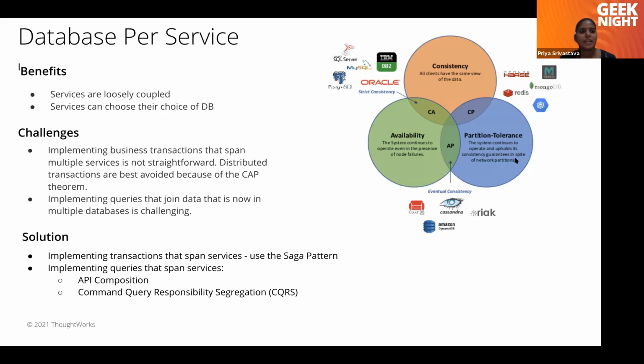So this is one of the challenges in the database per service pattern. To handle this, we have the Saga pattern, API composition, and the CQRS segregation pattern. These patterns are implementations of database per service. These are the strategies through which we can decompose our database. I'll take a pause here if you have any questions.